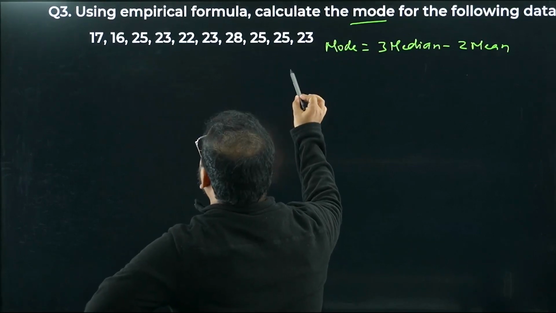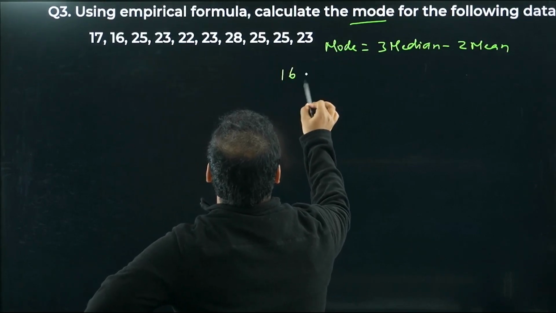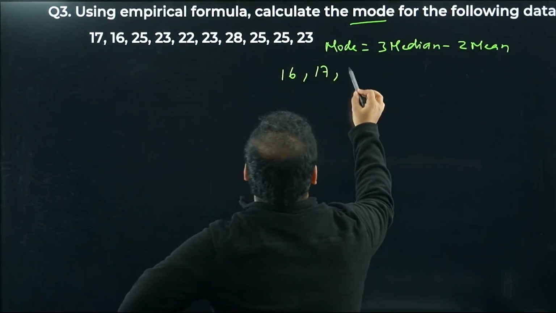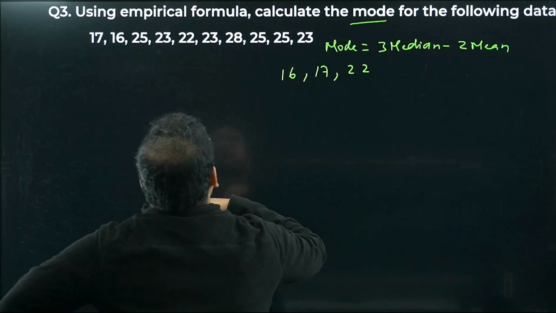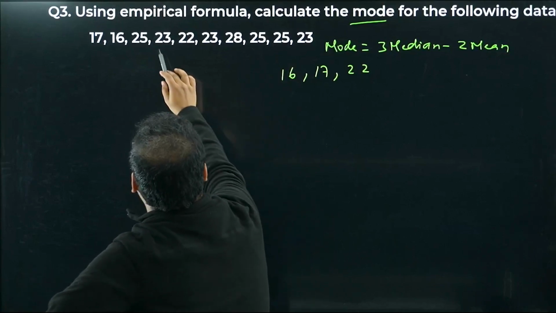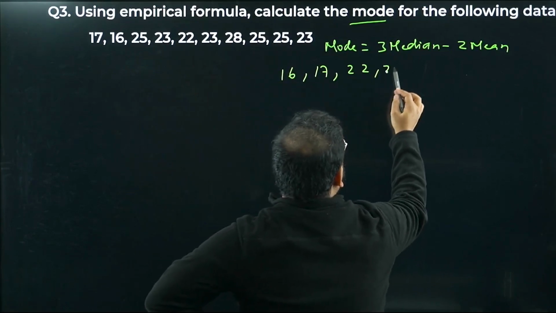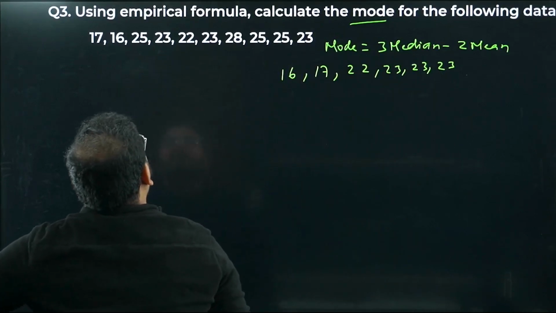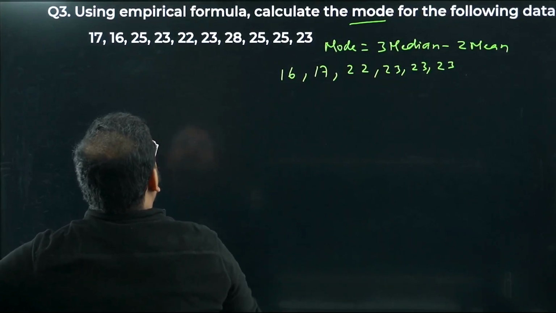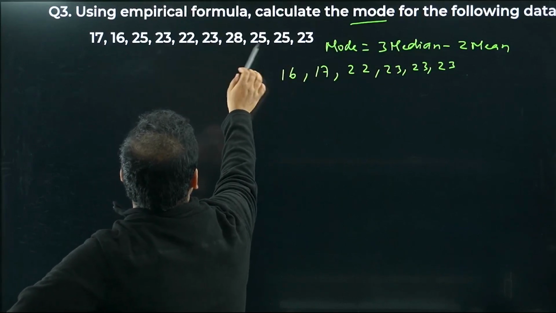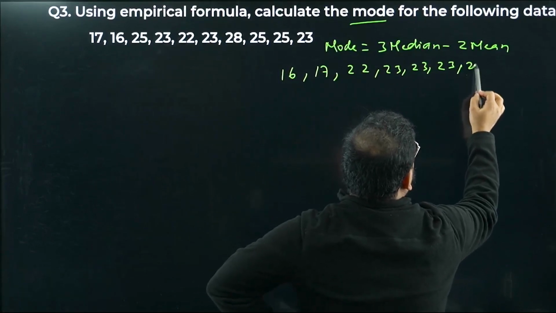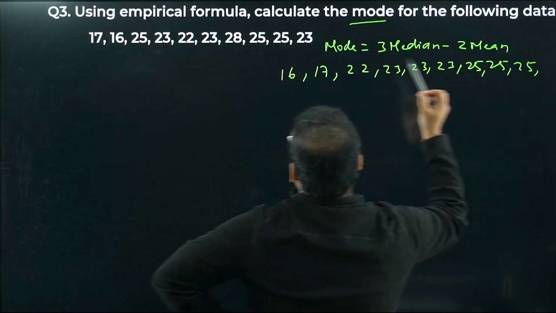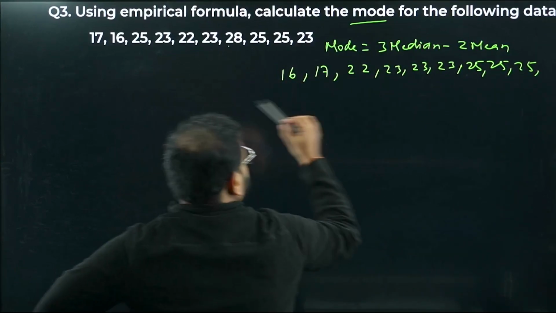We have here, first thing is 16, next is 17. Then I have 22. Next, we have 23 three times: 23, 23 and 23. Then we have 25, three times: 25, 25 and 25. What else do I have? I have 28 as well.